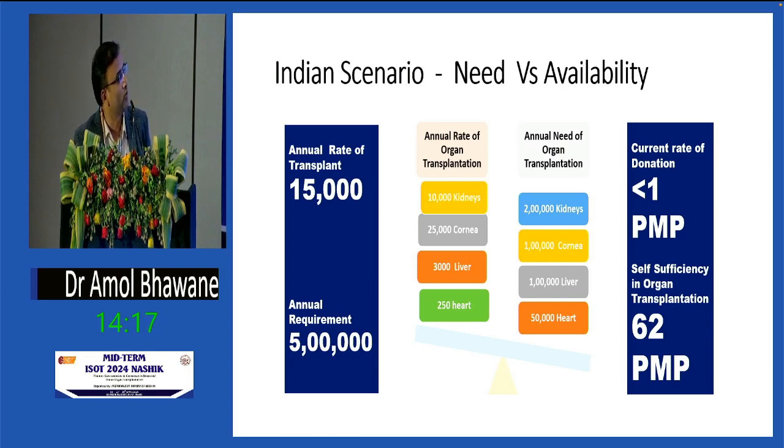Because for every 2 lakh kidneys we need, we are transplanting just 10,000 kidneys. And the scenario is scarier for other organs like the heart, which is totally dependent on deceased organ donation. So this is the reality check.